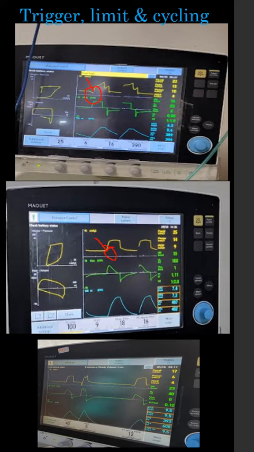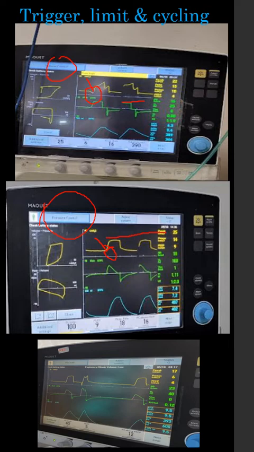In volume control mode, you can see this is the volume control mode ventilation. In volume control mode, what is the limiting factor? You can see flow is the limit. Here flow is the limit, and this is the pressure control mode. What is the limiting factor? You can see what is constant, what remains constant throughout the inspiratory cycle. It is the pressure which is limiting. So in pressure control, pressure is the limit. In volume control, flow is the limit.